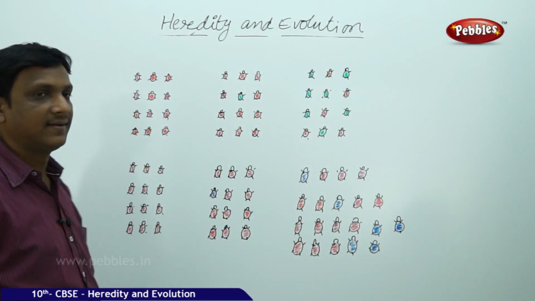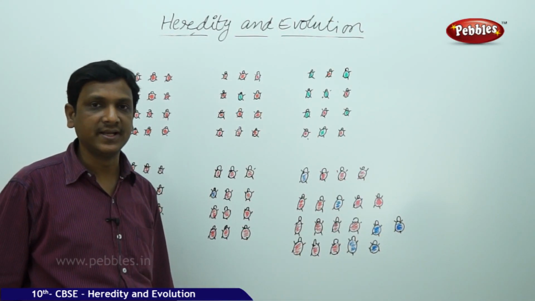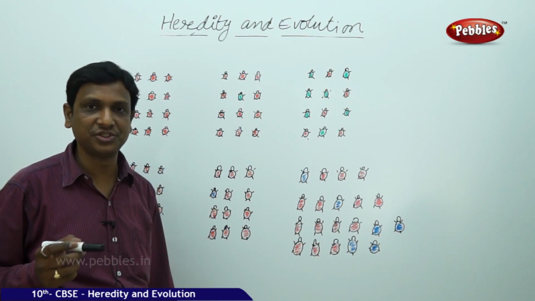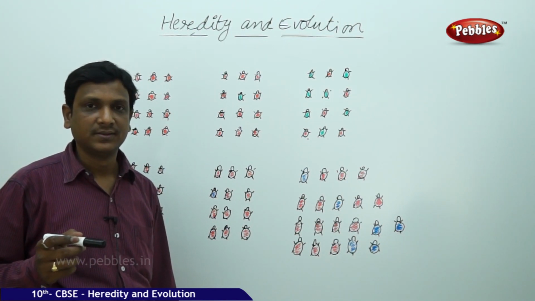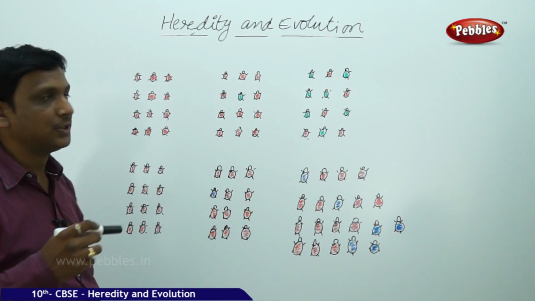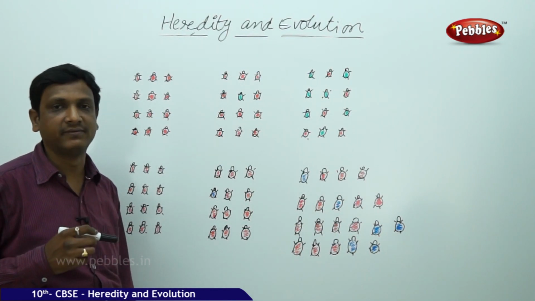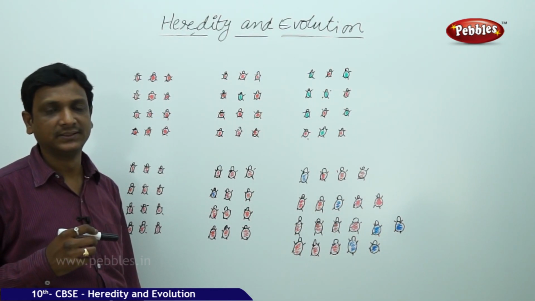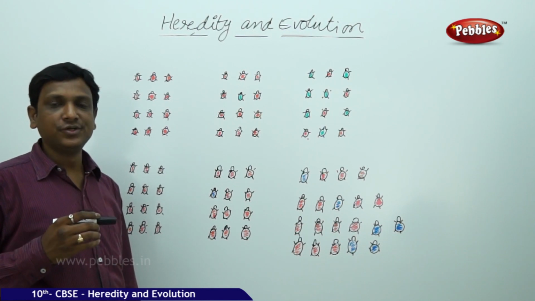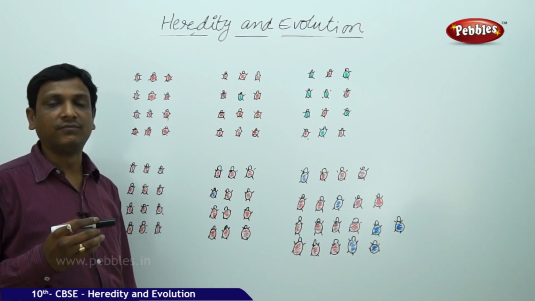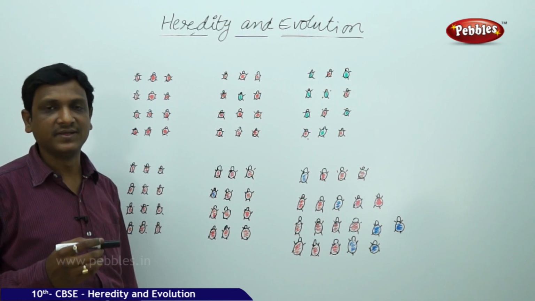So here we have seen the variations, how they are inherited from one generation to another generation. The second part is evolution. So we learned about heredity. Now let us see evolution. Both are linked together. Evolution means formation of a new species, which is a very gradual process.